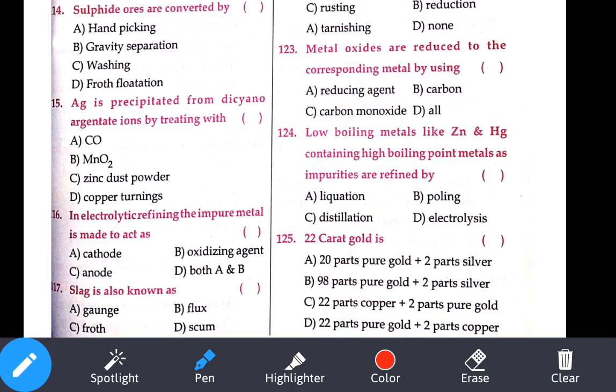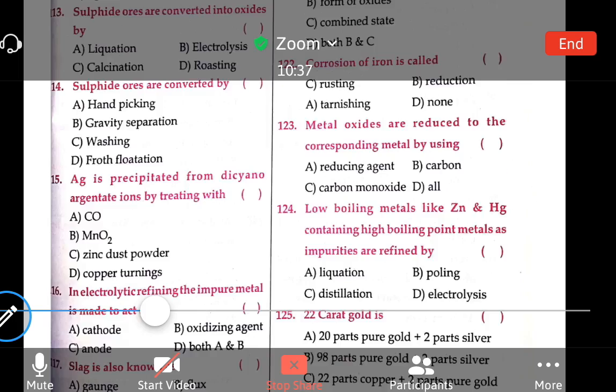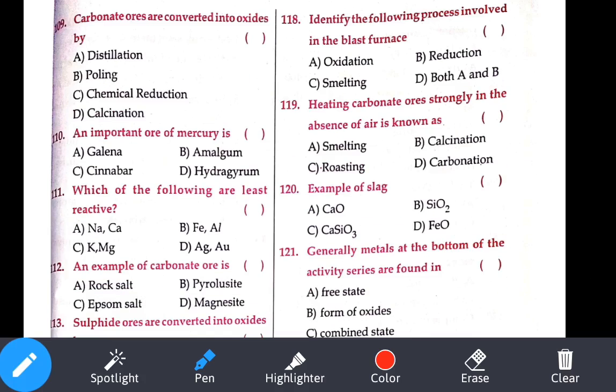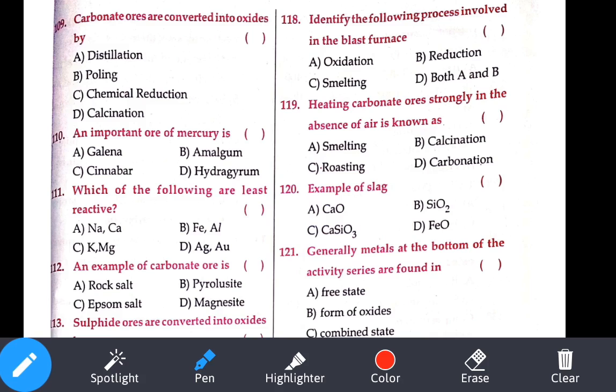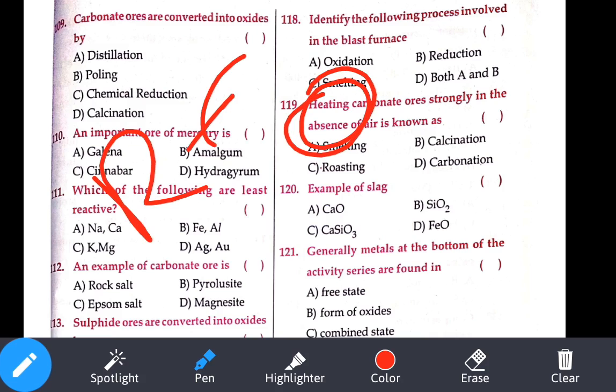Identify the process involved in the blast furnace. Blast furnace, smelting. Very easy question, right? Smelting occurs in the blast furnace. Heating carbonate ore strongly in the absence of air. Just now I said roasting, you remember the chicken roast I told, right? Roasting means we require air. Absence of air is our calcination. So what is our answer? Option B.